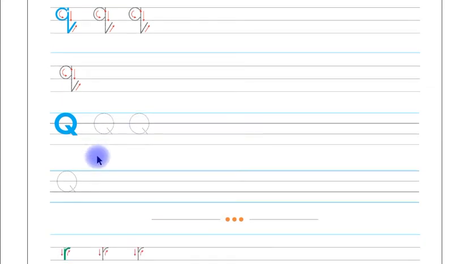This is page number 63. This is page number 64. Children, you have to trace and write letter Q in small letter shape on these lines, and then you have to trace and write letter Q in capital letter shape on these lines by yourself.